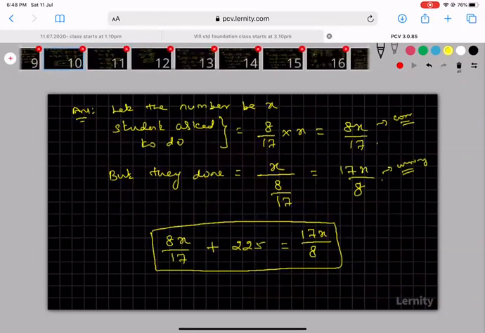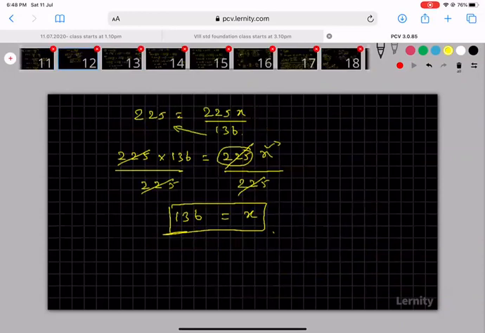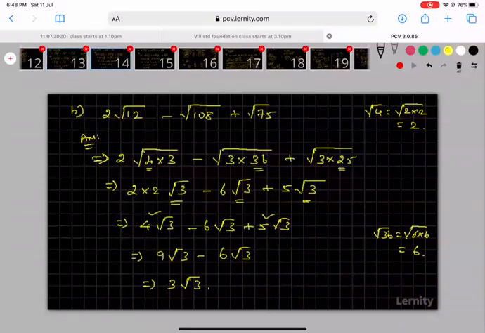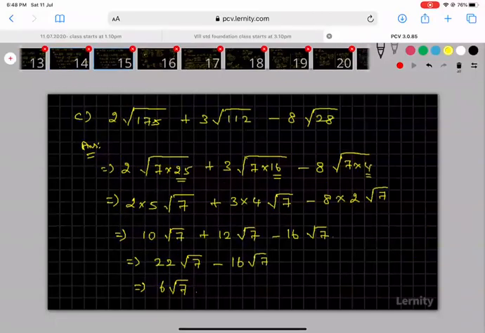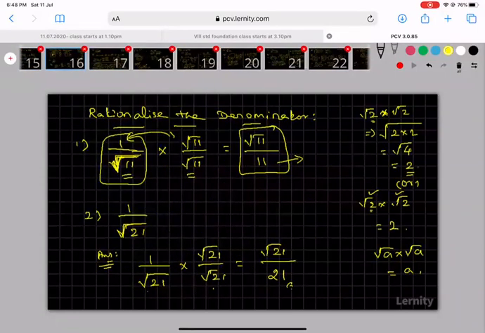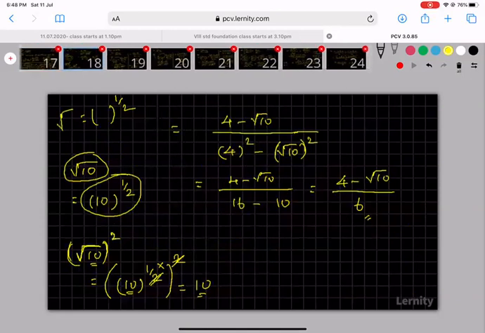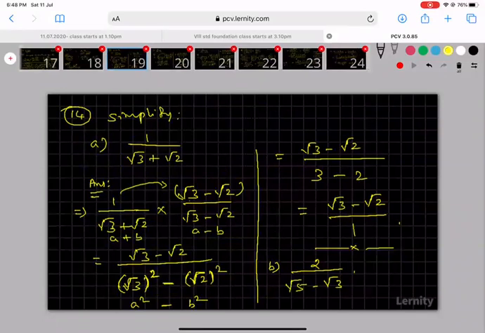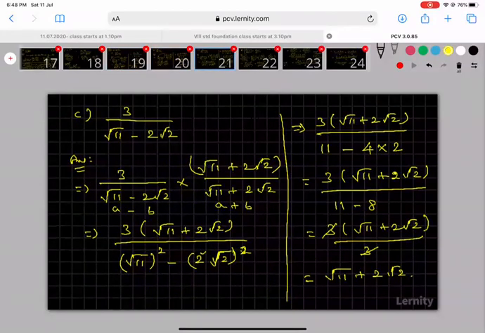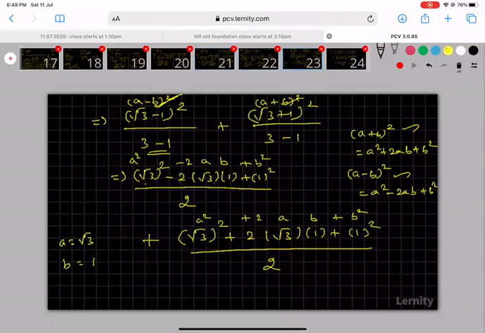Tenth slide. 11th slide. 12th. 13th slide. 14th. 15th slide. 16th. 17th slide. 18th. 19th slide. 20, 21, 22, 23, and then the last, 24.